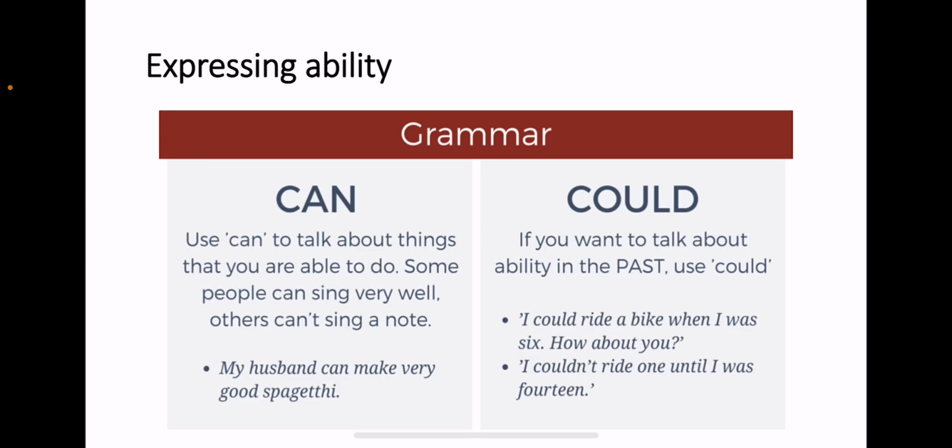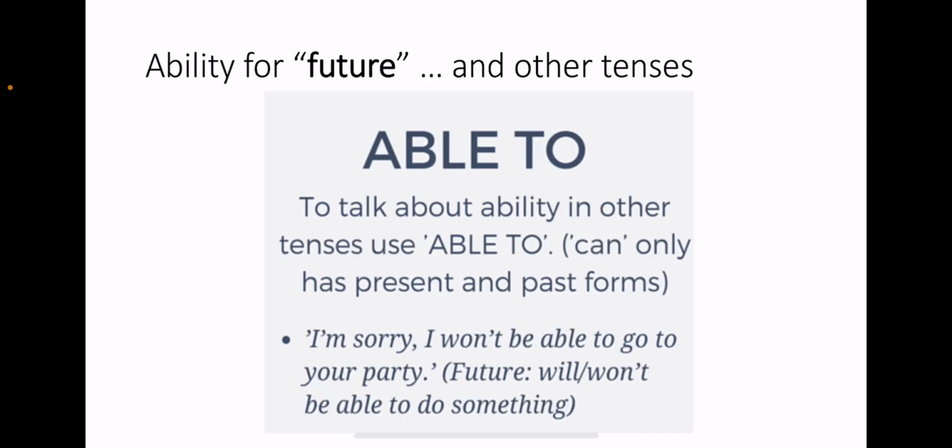Okay, now what about the future? What about expressing ability in the future? We need another expression. Can is just for present. Could is just for past. We cannot say I will can. That's impossible, right? So will expresses future, but can only exists in the present. So we need another expression for that. And that expression is able to. So to talk about ability in other tenses, especially the future, we use able to.